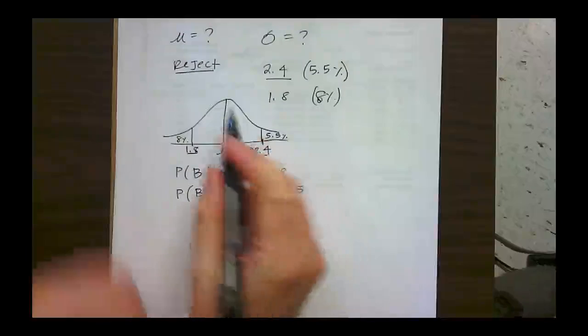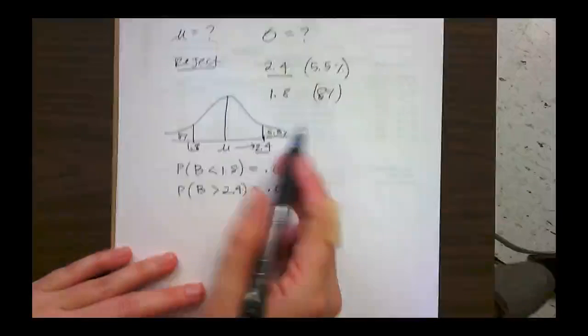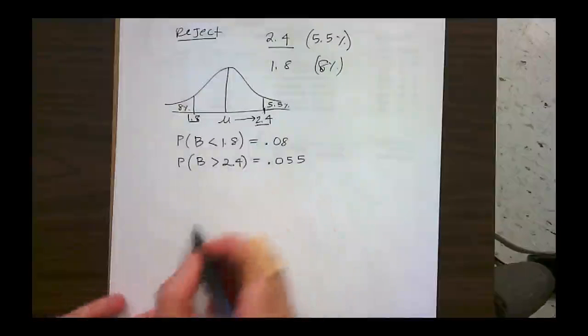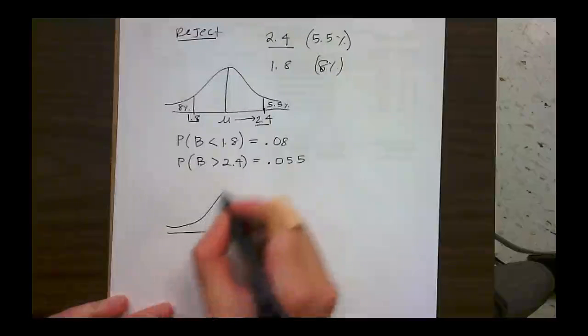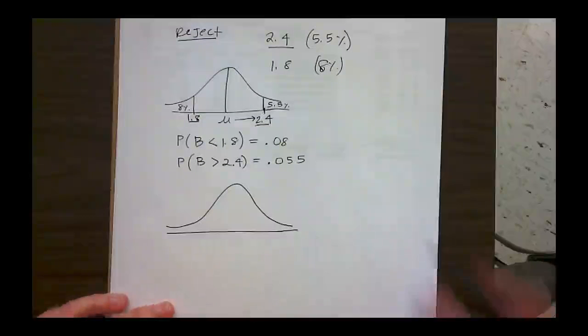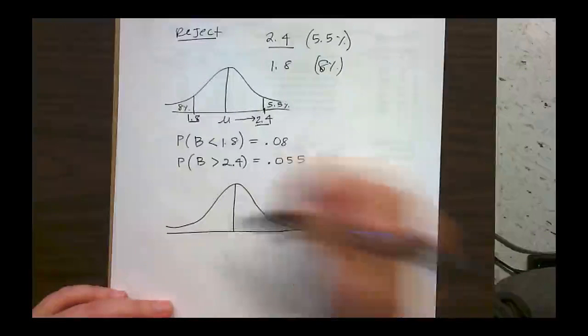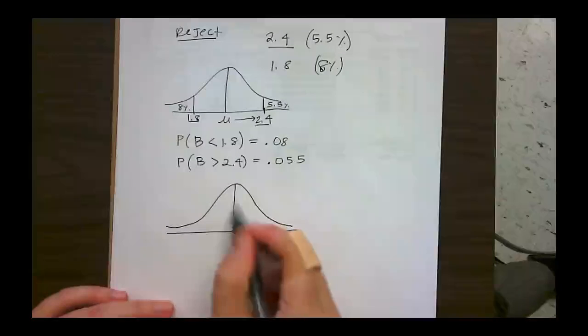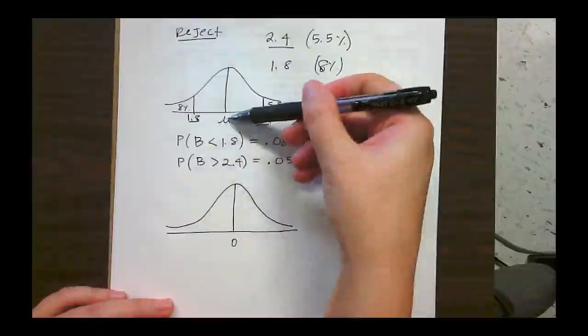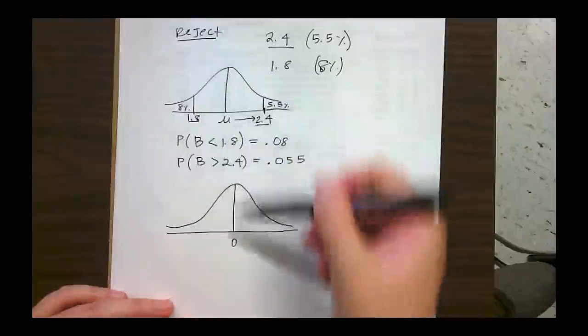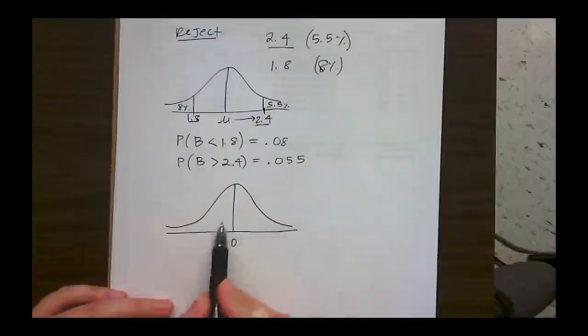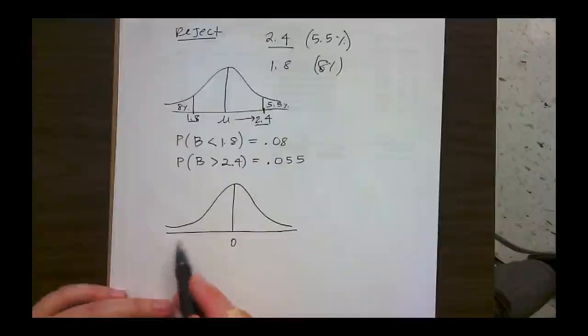So that's why we reformat this normal curve onto a standard normal curve, because all of them act the same way. In the standard normal curve, we know the mean is 0. So even though this one has a different mean, we still know 50% of the data is over here and 50% of the data is on this side of the mean.